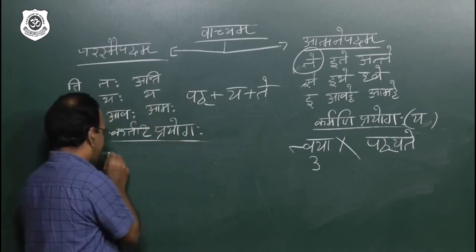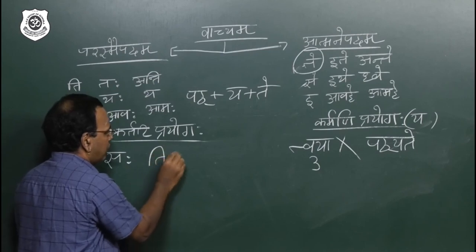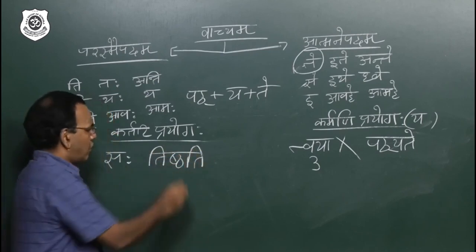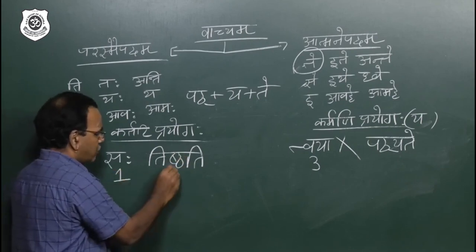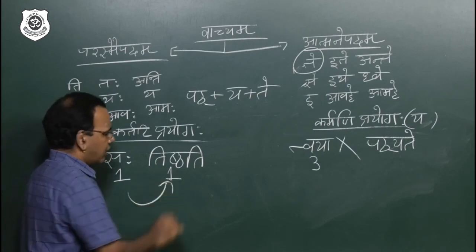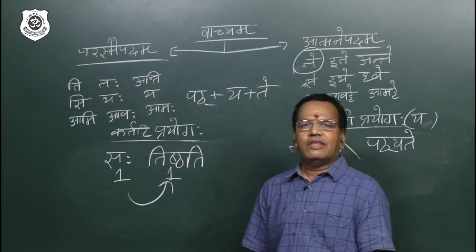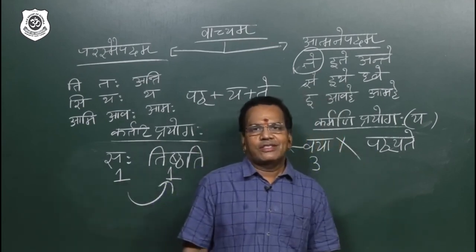He, saha, standing, tishtati. Yes, active voice over. Because tishtati, saha is third person. The verb is reacting according to the subject. Saha tishtati. Cool. Active voice over. Passive voice.